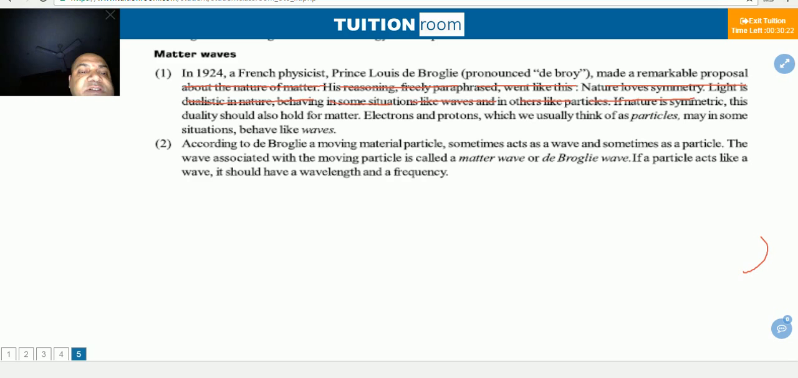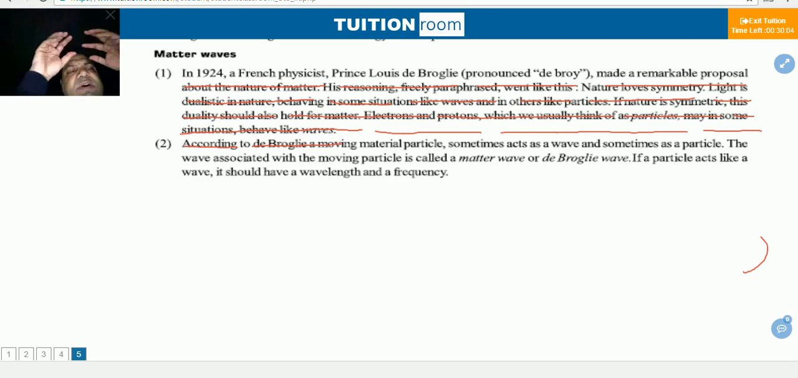Nature loves symmetry. Light is dualistic in nature, behaving in some situations like waves and in others like particles. If nature is symmetric, this duality should also hold for matter. Electrons and protons, which we usually think of as particles, may in some situations behave like waves.